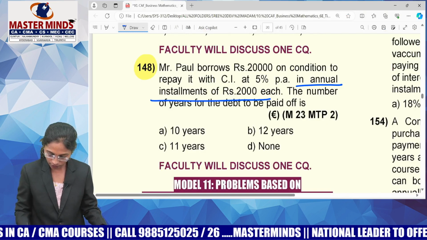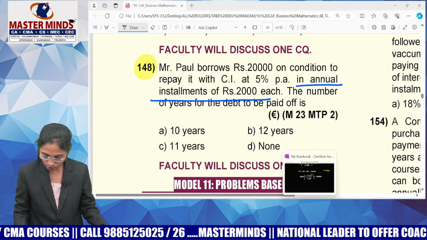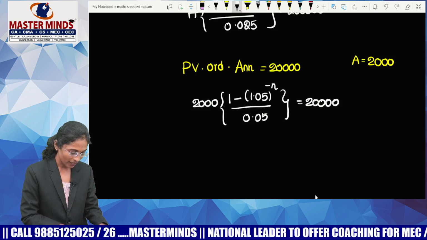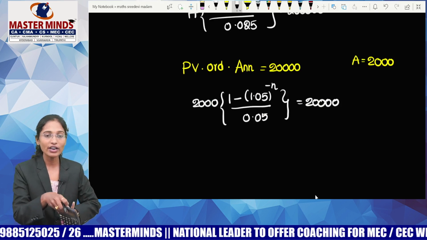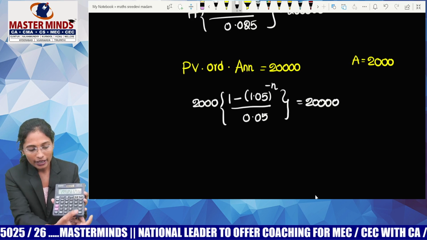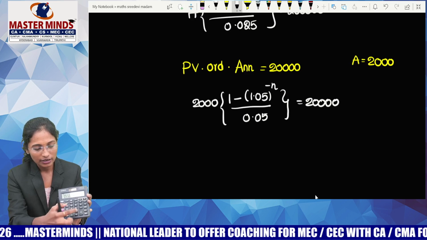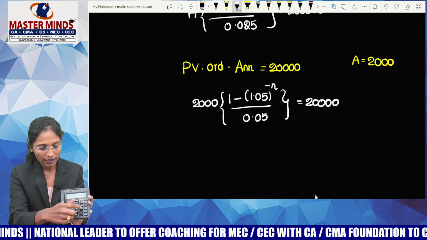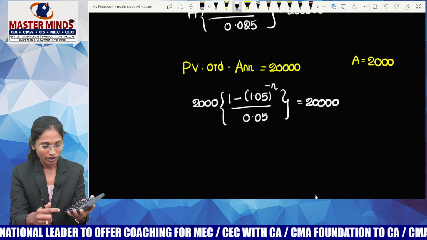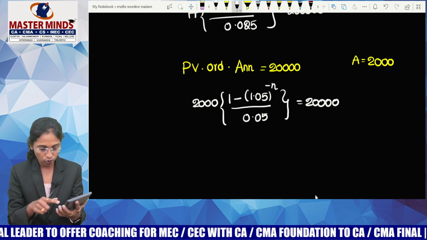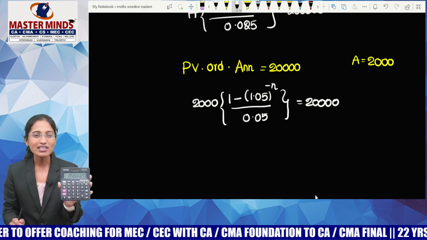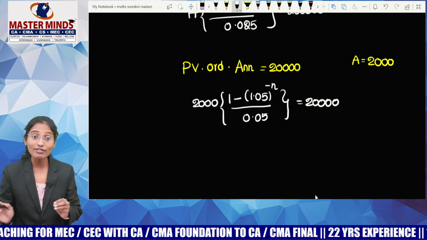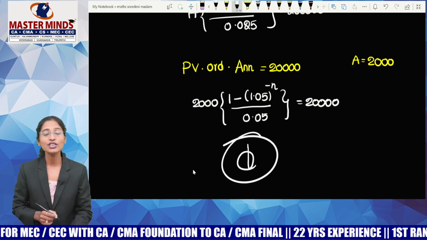Let us calculate the same thing for 12 years, guys. So, replace n equals to 12. It means 1.05 whole power 12. 1.7958 is what I got. Divided by equals to, plus 1 by 0.05, into 2,000. I got 17,000 only, means 10 years is not a correct answer. Even 12 years is also not a correct answer. So the correct option is option D.